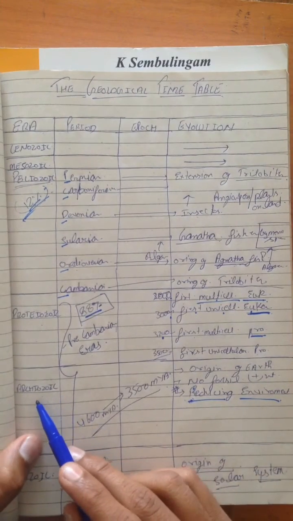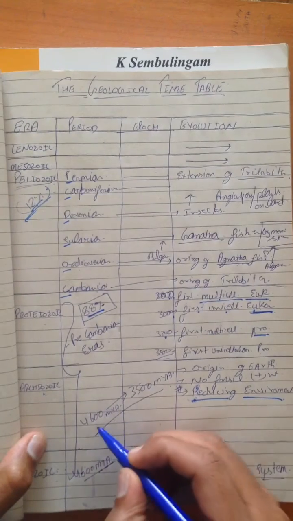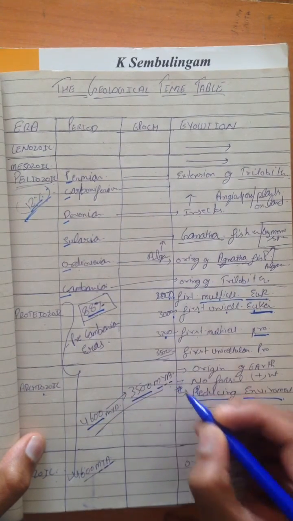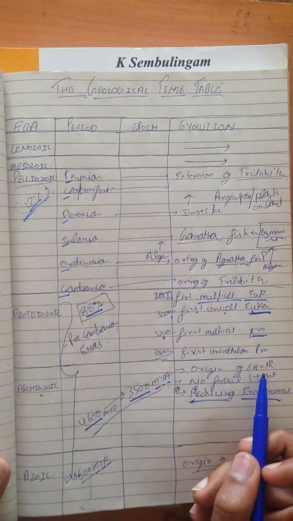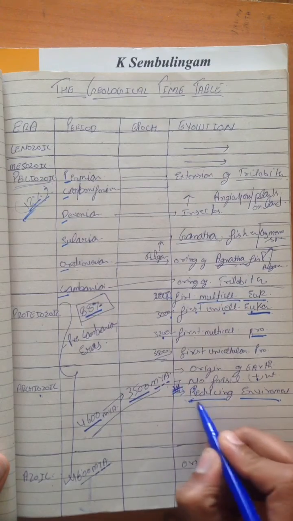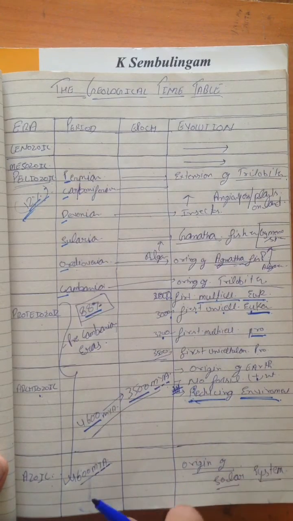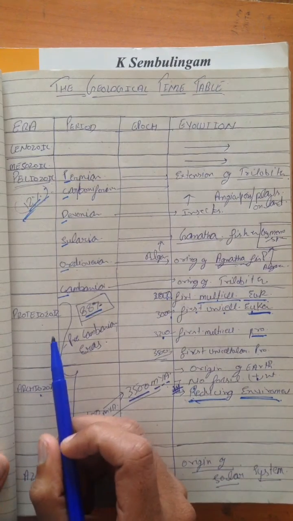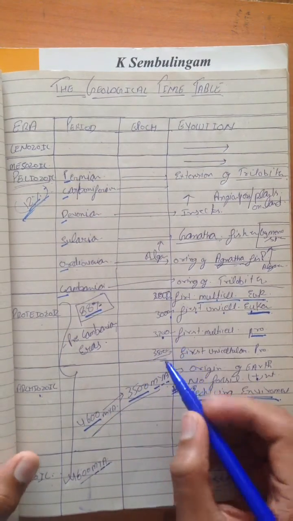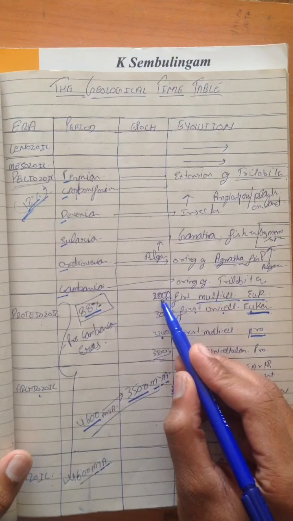Then we are talking about the Archeozoic era. It consists of 4600 Maya to 3500 Maya, million years ago. In this, the origin of Earth, no fossil fuel present, and the most important thing is that it has a reducing environment. Then we are talking about the Proterozoic era. It's from 3500 to 2000 Maya.